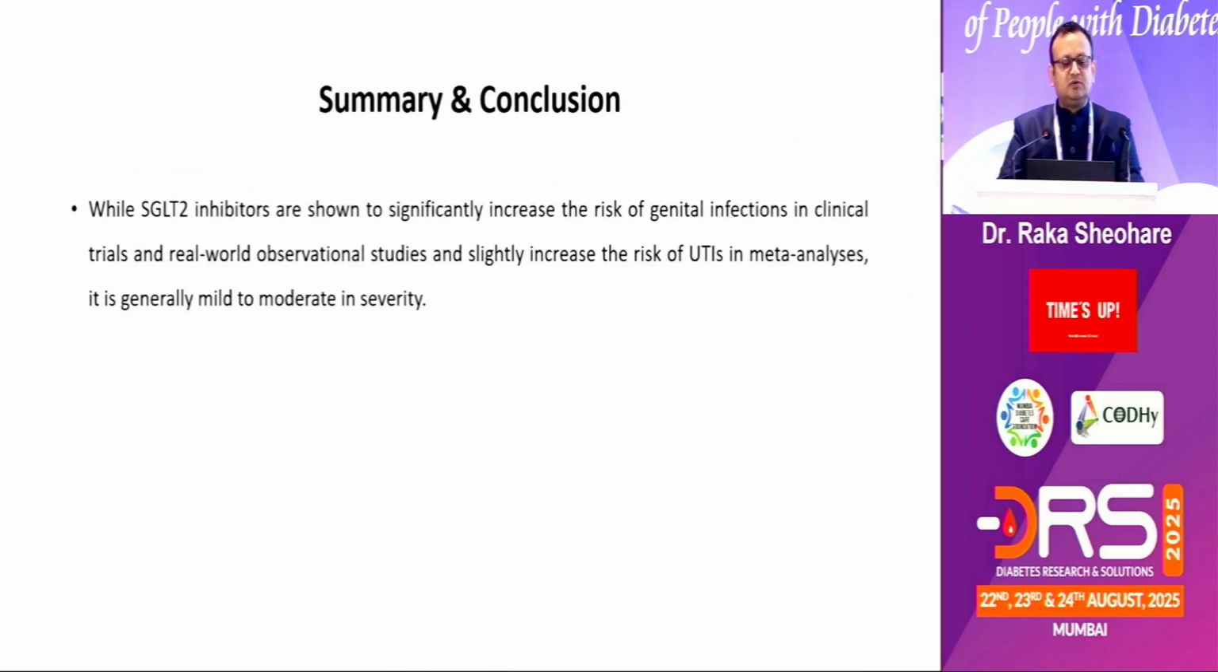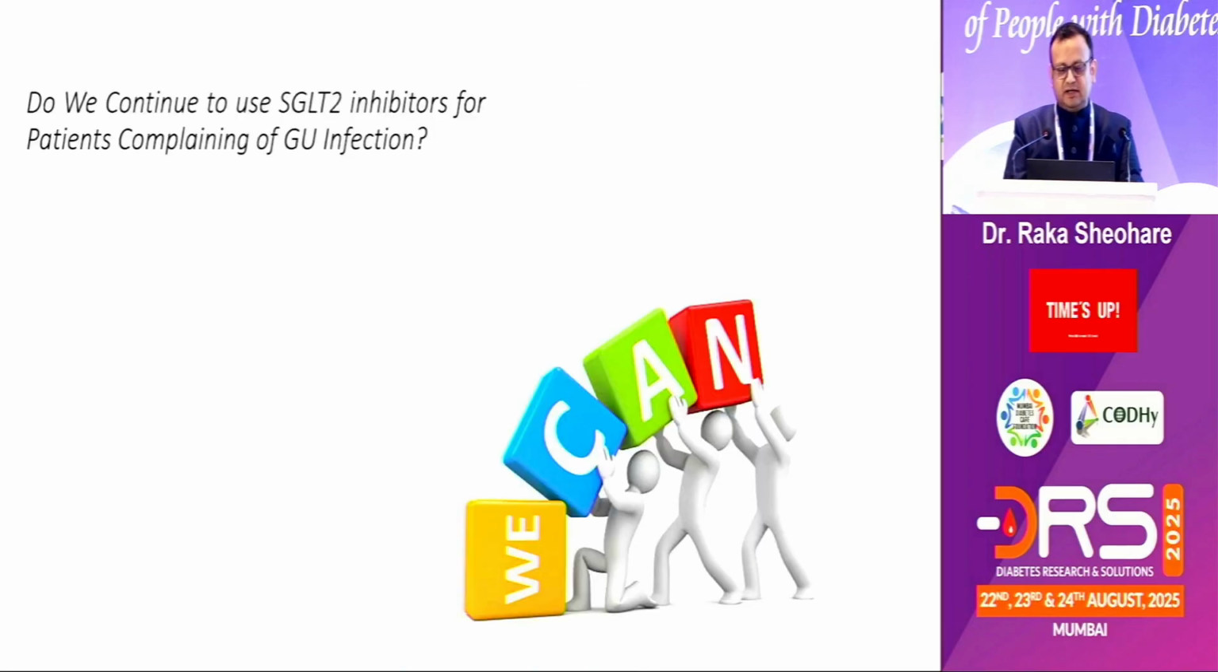So, summary and conclusion: while SGLT2 inhibitors are shown to significantly increase the risk of GTI in clinical trials and real-world observations, our own Indian study has slightly shown that the risk of UTIs and GTIs are overhyped. We need further future meta-analyses to generate more and more data. So do we continue the use of SGLT2 inhibitors for patients complaining of GU infection? Yes, we can. We should think empirically, scientifically, and subjectively. Thank you so much.